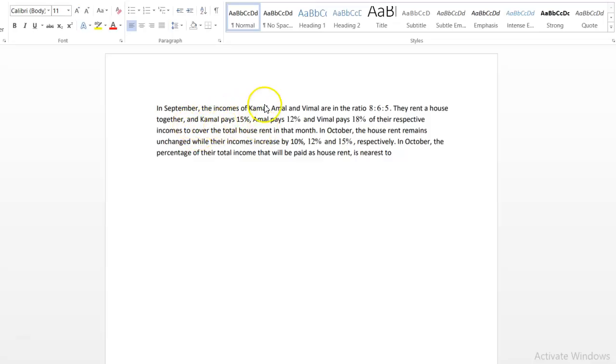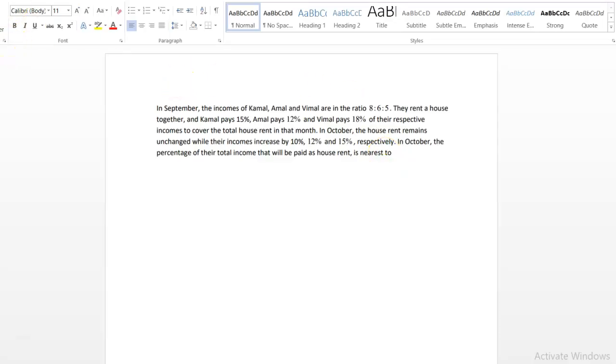In September, the incomes of Kamal, Amal, and Vimal are in the ratio of 8:6:5. They rent a house together, and Kamal pays 15%, Amal pays 12%, and Vimal pays 18% of their respective incomes to cover the total house rent in that month. In October, the house rent remains unchanged while their incomes increase by 10%, 12%, and 15%, respectively. In October, the percentage of their total income that will be spent as house rent is nearest to.